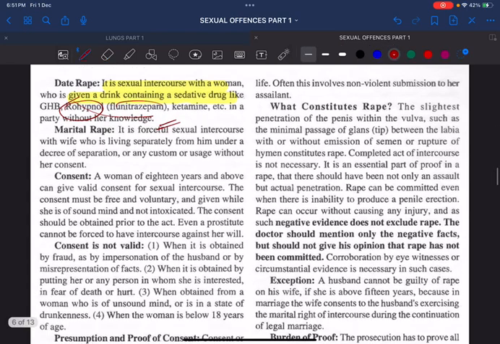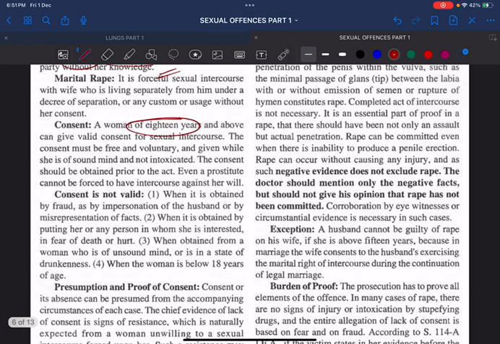Who can give a valid consent for sexual intercourse? 18 years and above. Consent is not valid when it is obtained as a result of impersonation, in fear of death, unsound mind, or below 18 years of age.